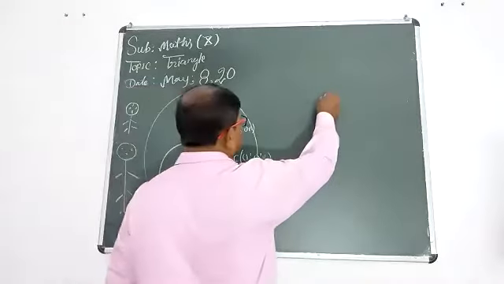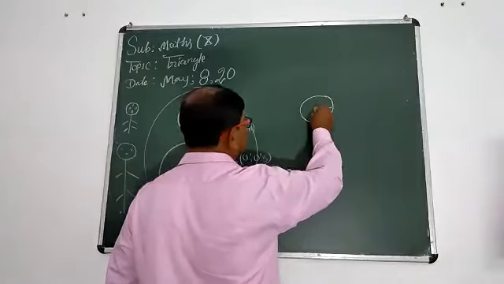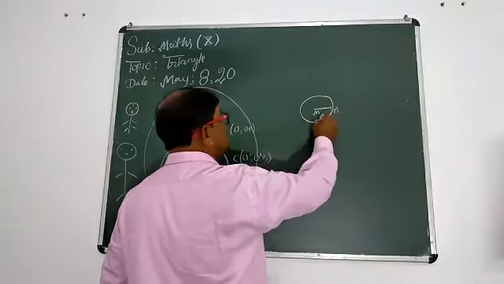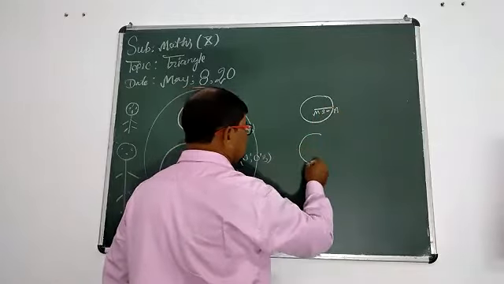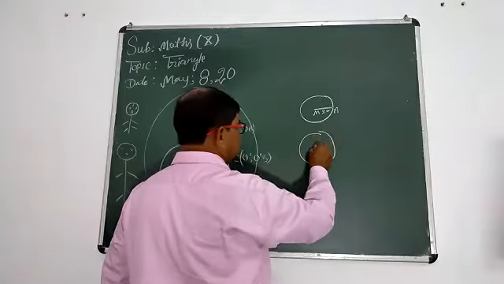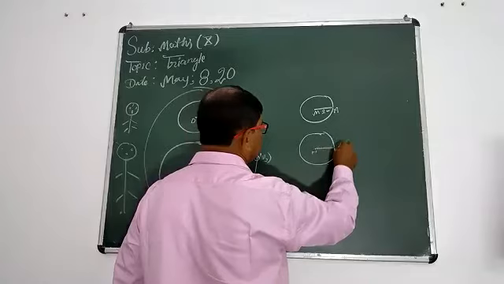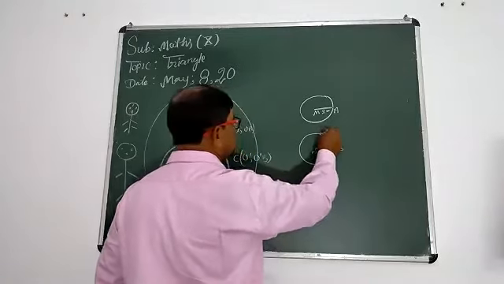Now, students, we should think about these two. This is a circle with center M and radius MA. The radius is 2 cm. This is another circle, its center is N and radius NB. The length of the radius is 2 cm also.